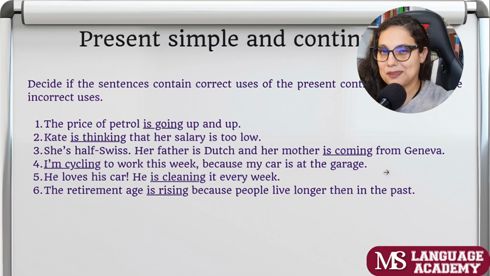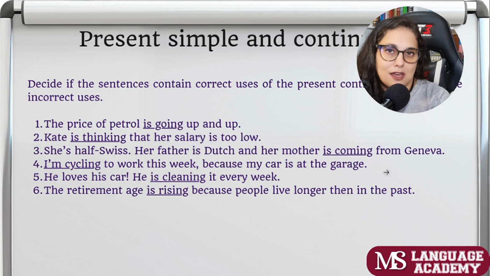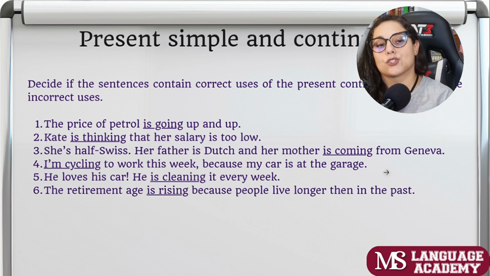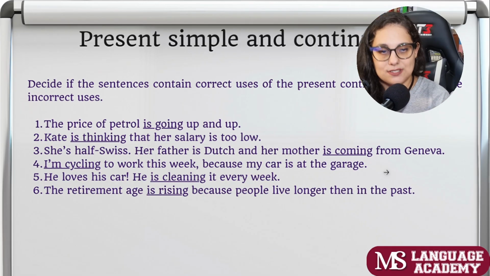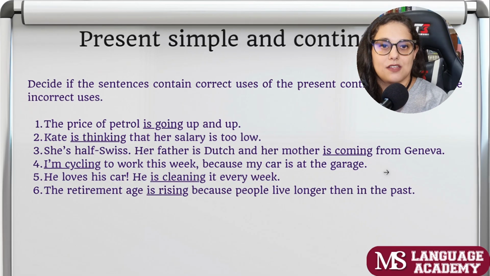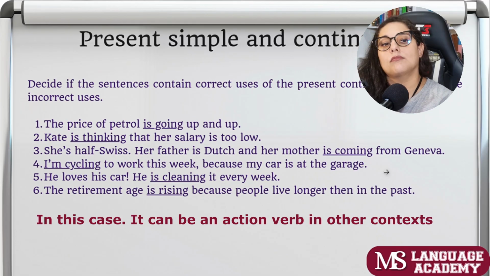Kate is thinking that her salary is too low. Again, we cannot think in Portuguese, right? A Kate está pensando que ela está ganhando muito pouco, que o salário está muito baixo. We could say that in Portuguese, but not in English. So Kate thinks that her salary is too low. This is the present simple. Think is a stative verb.